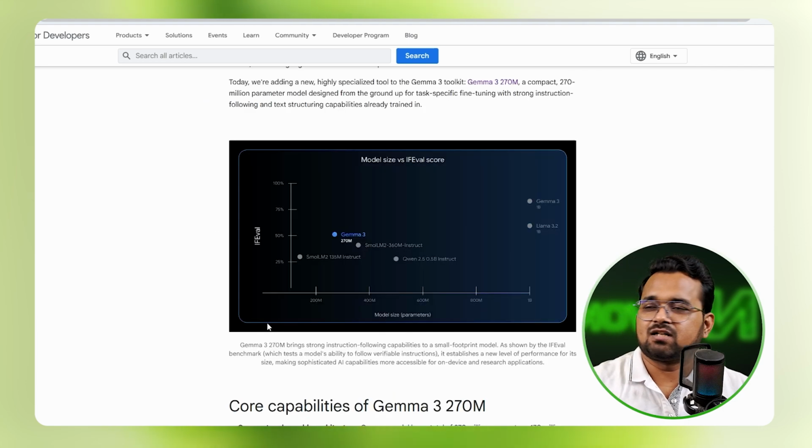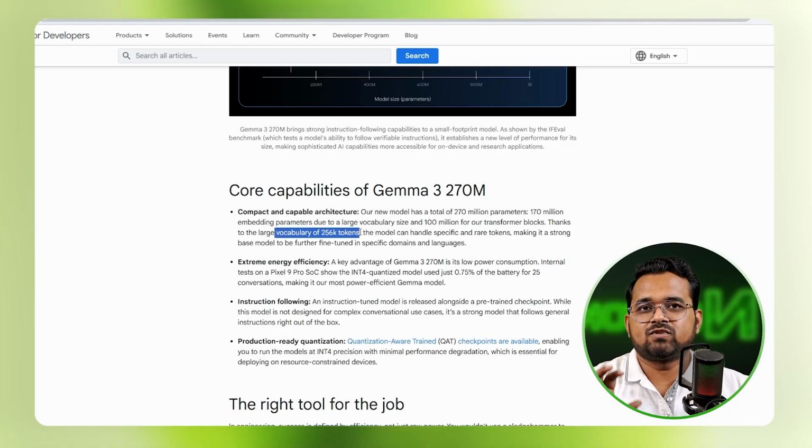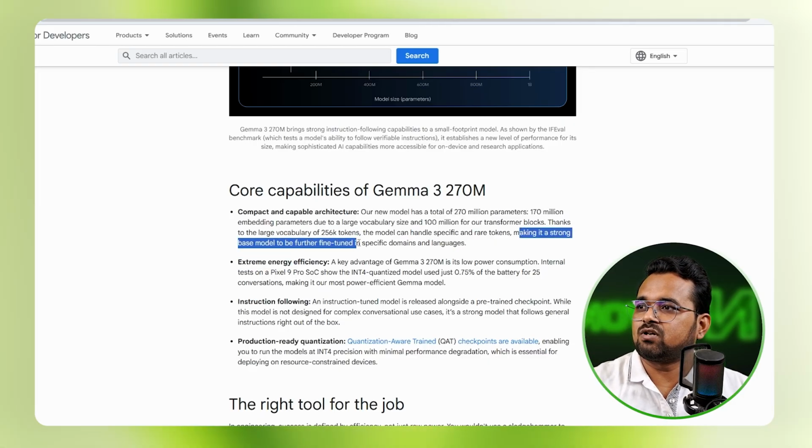You can check this chart. Gemma 3 is showing some performance with respect to Qwen and SmolLM2 models. Okay, let's talk about the core capability. It has a total of 270 million parameters and 256 tokens. It is enough to give them some instructions, train them and make them work, but not enough to have a big conversation like ChatGPT. They are strong enough to be further fine-tuned for a specific task and languages.